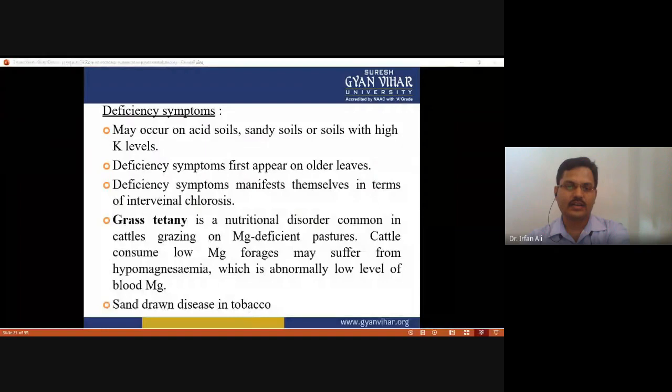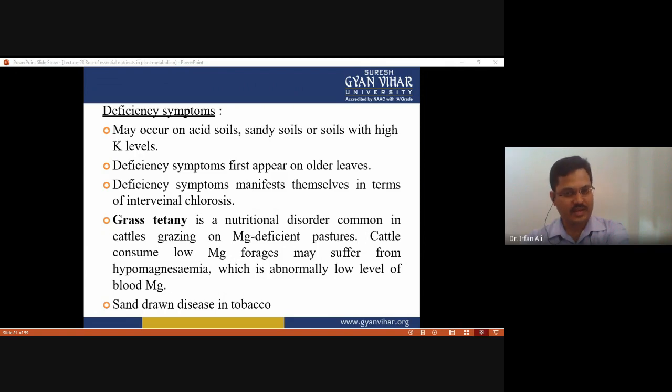And what are the deficiency symptoms of magnesium? Magnesium deficiency may occur on acid soil, sandy soil, and soil with high potassium level. Magnesium deficiency symptoms first appear on older leaves, and manifest themselves in terms of intervenal chlorosis. So intervenal chlorosis has also been observed due to deficiency of magnesium.